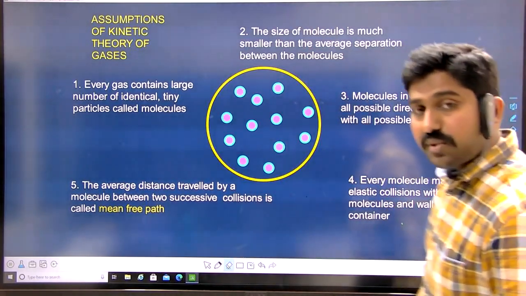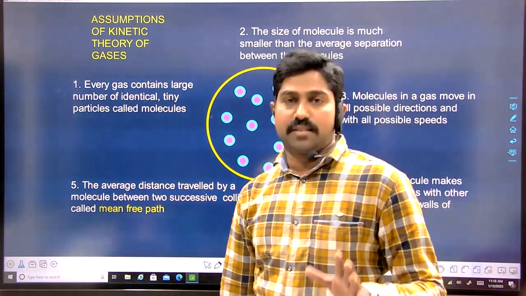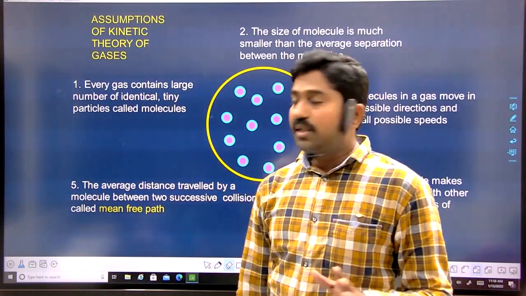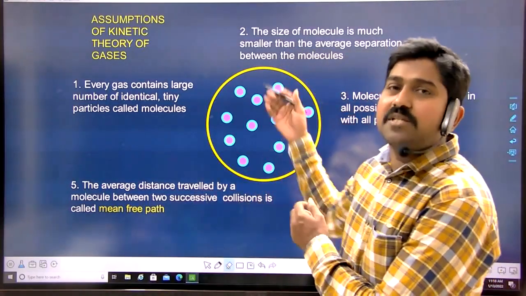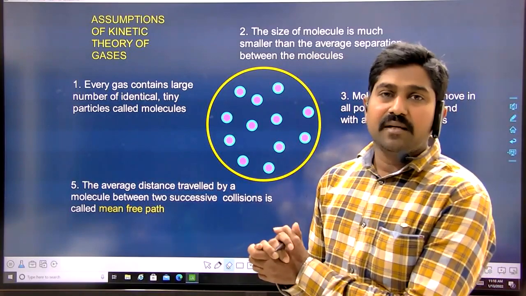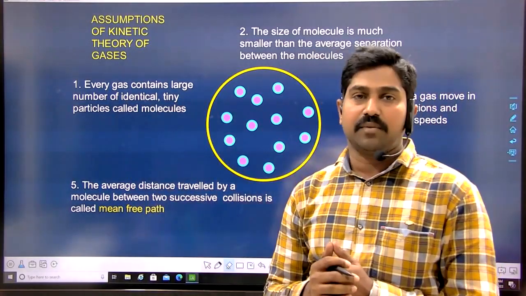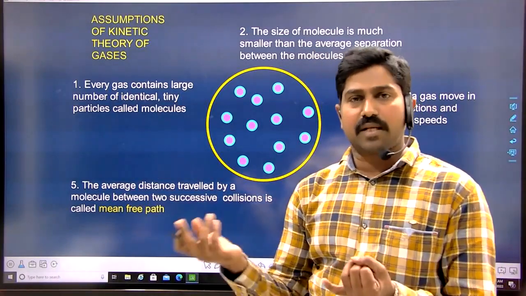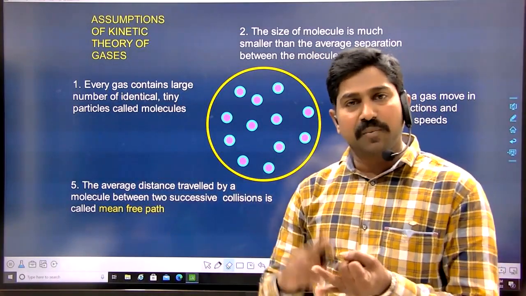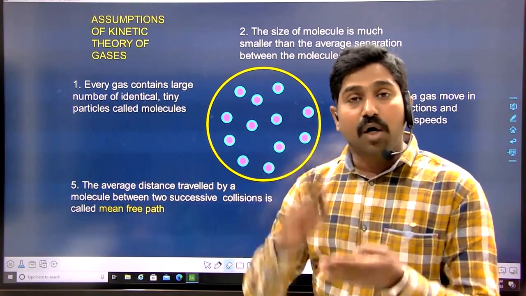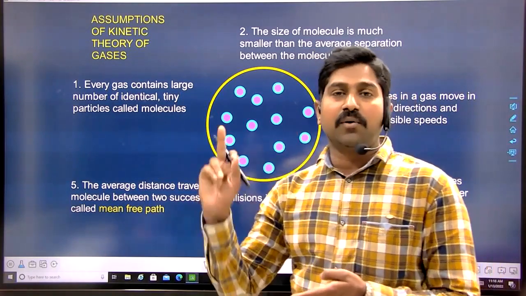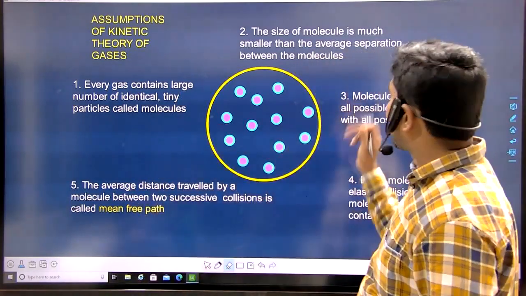Okay, and also they may have any speed. All these molecules may have different speeds. The speeds may be between 0 and infinity. Any speed the molecules may have. 0 meter per second, that means rest only. 1 meter per second, 2 meter per second, 100 meter per second, 1000 meter per second. Any amount of speed these molecules may have.